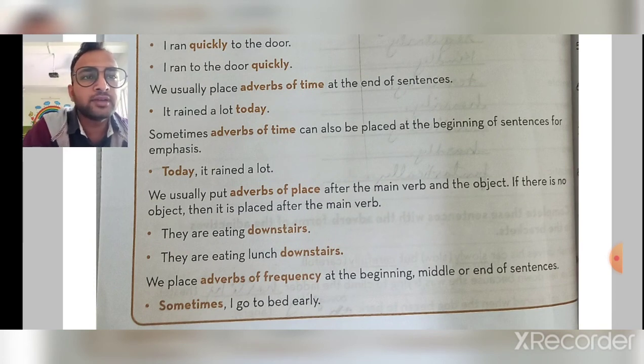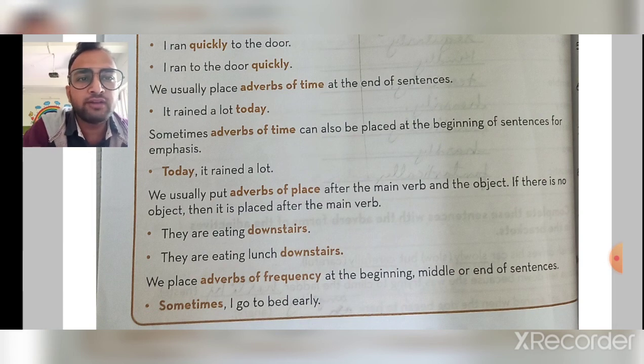Sometimes an adverb of time can be placed at the beginning of the sentence for emphasis. Today it rained a lot. We usually put an adverb of place after the main verb and the object. If there is no object, then it is placed after the main verb.